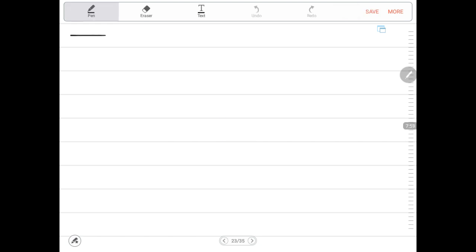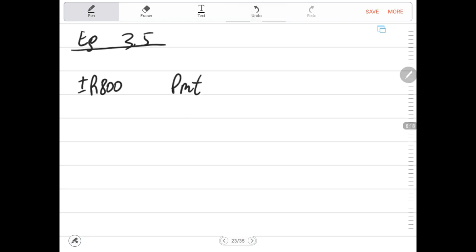Now we are doing example 3.5, present value of an annuity. What do we know? We know that this gentleman wants to receive payments of 800, which is PMT of 800, at the interest rate of 15 divided by 12 every month.